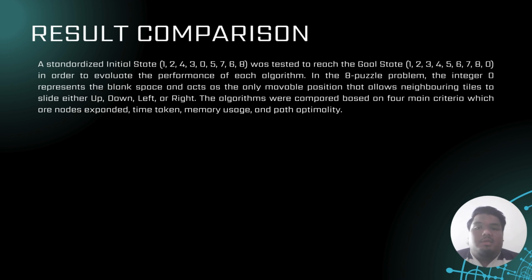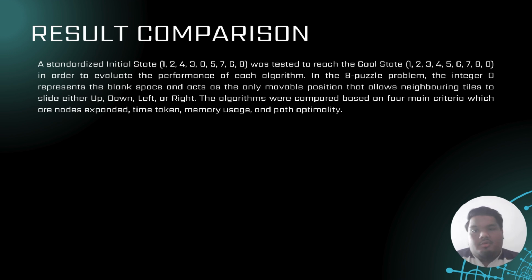Okay, now we see the results in the table based on four algorithms: BFS, DFS, greedy, and A star search. We start with the breadth first search, or BFS. The search type is uninformed and it has the highest memory usage. BFS's time taken is about 1.302525 milliseconds, the nodes expanded is 98,385, the path length is about 22 steps, and the path optimality is moderate.